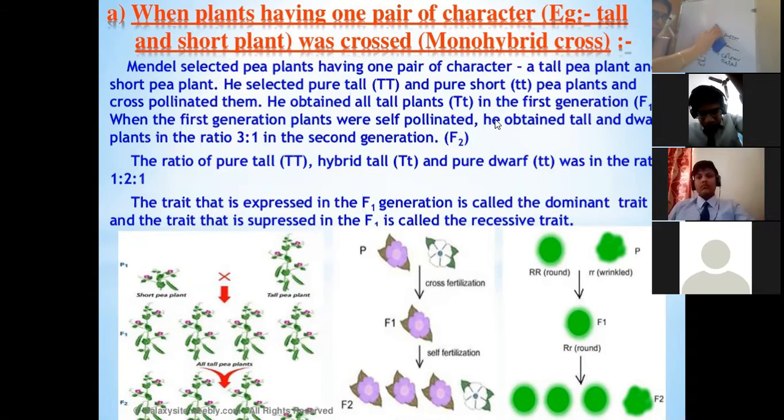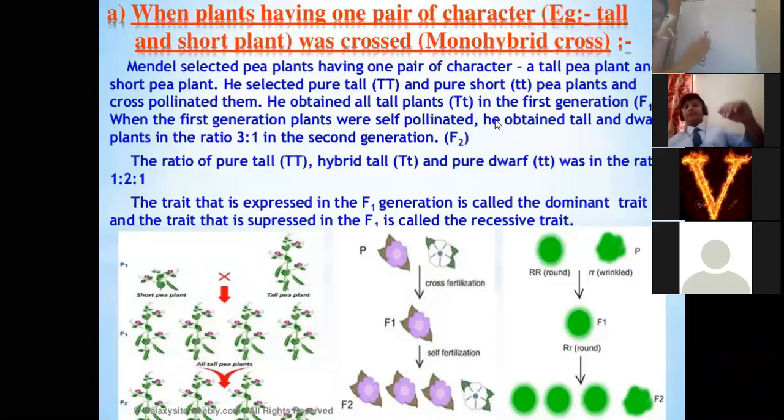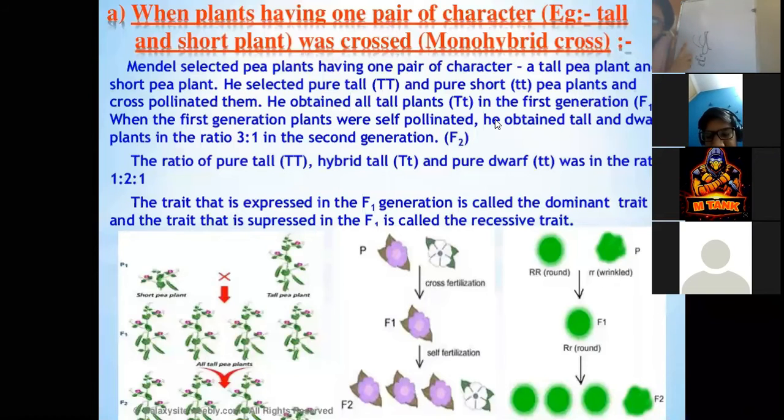Because here we need to reach the first filial generation, the F1 generation, we need cross-pollination, right? And to eliminate the chance of self-pollination, the flower has to be emasculated. What is emasculation? Removing the male part of the flower without damaging the female part and without damaging the petals of the flower, that is the corolla.